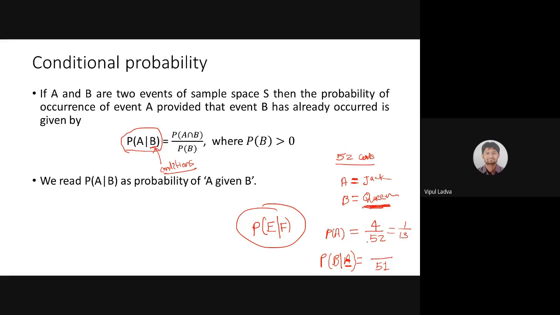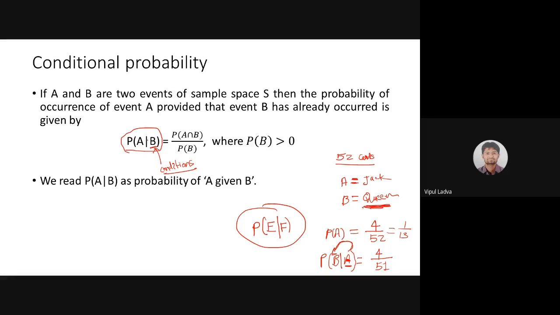पहले मेरे पास 52 कार्ड्स थे, अब मेरे पास 51 कार्ड्स होंगे क्योंकि एक कार्ड तो मैंने चूज कर लिया है. And then it will be once again 4 queens, so it will be 4 by 51. So surely in that particular way, this condition is going to affect the second event. Such kind of probability is known as the conditional probability, and the notation for that is P of A over B, और तो A given B.